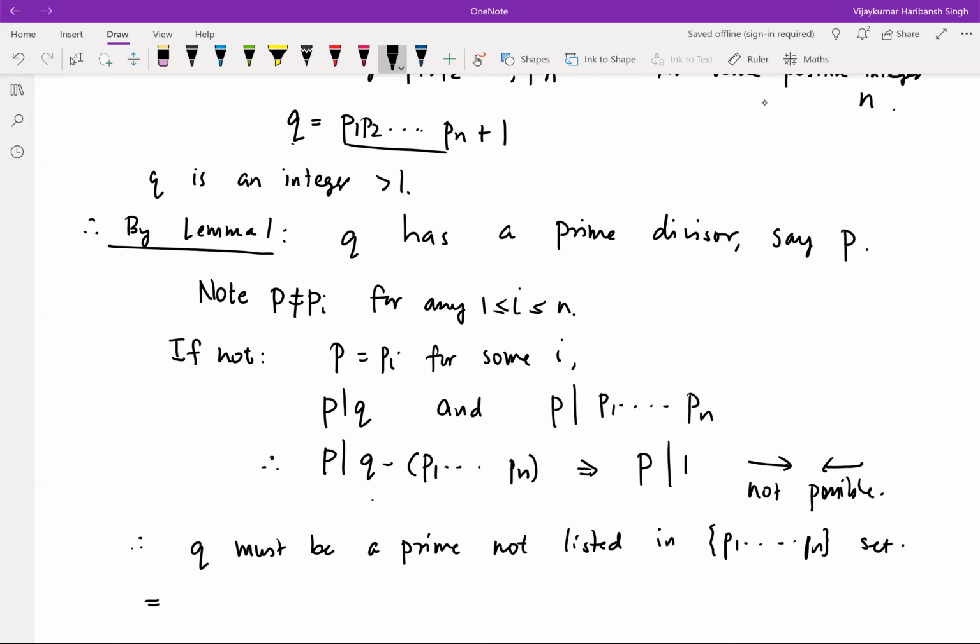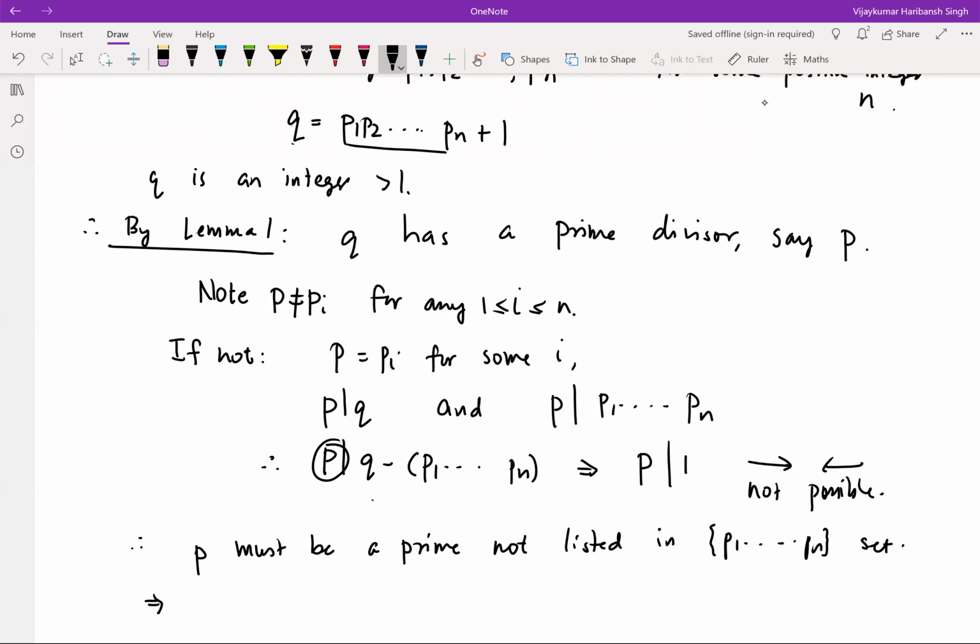Because in that case, Q has no divisor other than 1 and itself. So Q must be a prime which we have not listed. So sorry, P, my bad. P must be a prime not listed in this set.